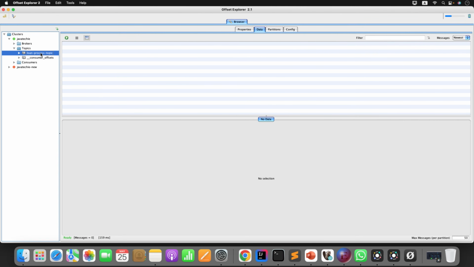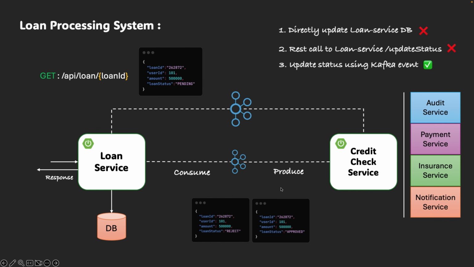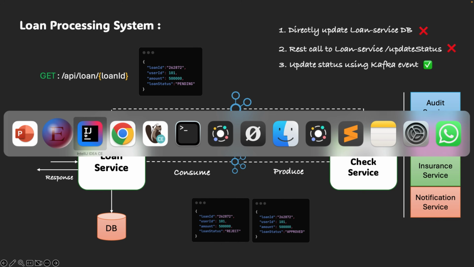So this is the topic we have, the loan process topic. We got these two messages which were published by the loan service and consumed by the credit check service. Now we'll do the reverse one. The credit check service will publish the event, it will produce the event, and the loan service will consume that. Both the services here are acting as producer and consumer. Fine. Now let's start implementing the producer logic in the credit check service.